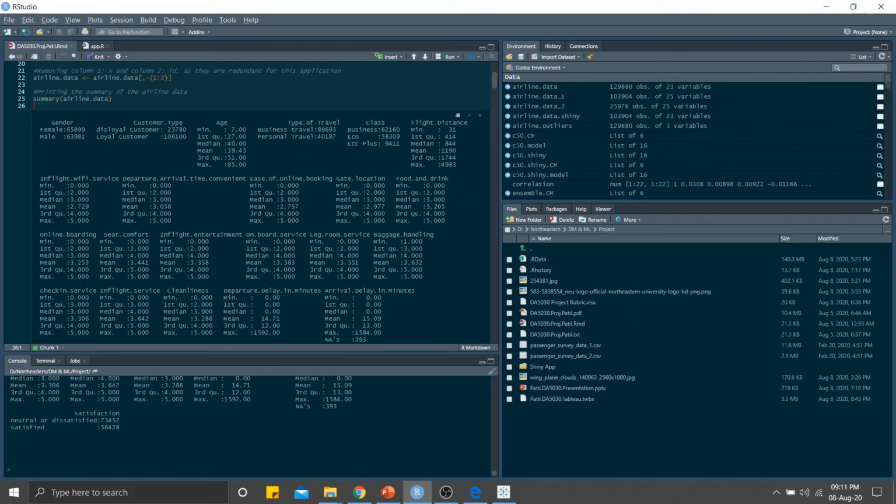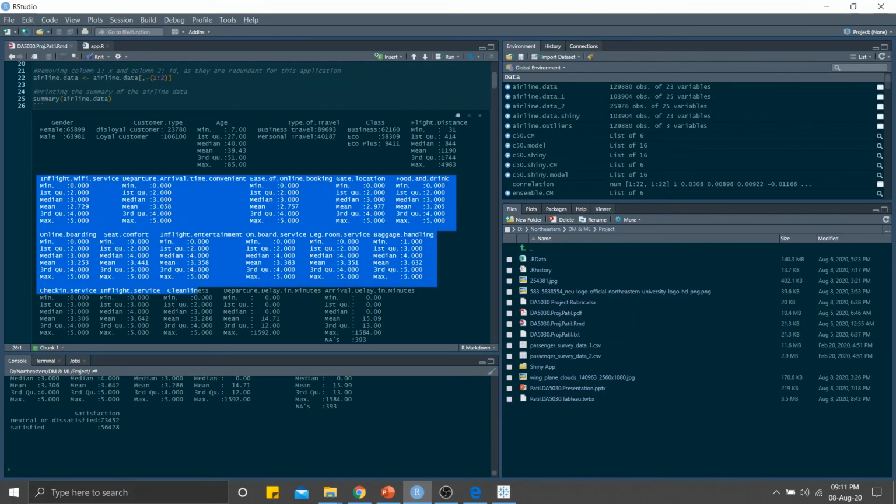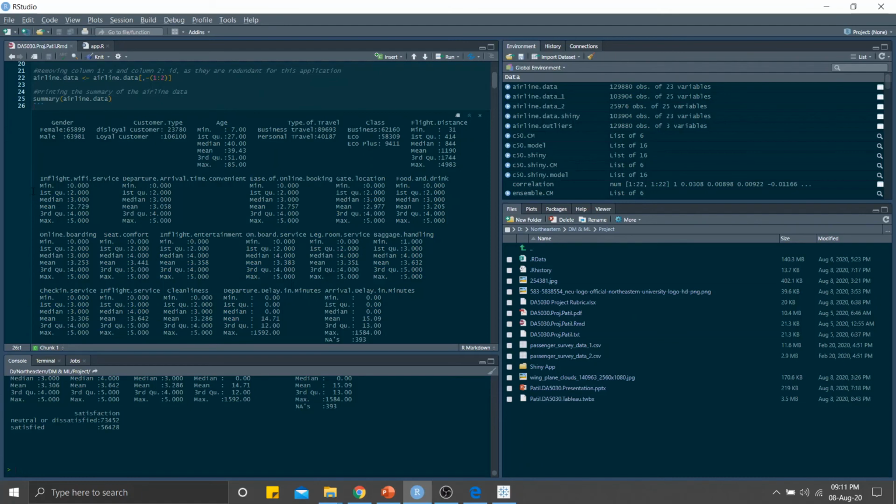The class of travel is business, economy or economy plus, and there is the flight distance, which has a minimum distance of 31 and maximum of 4000. And then there are the in-flight Wi-Fi service up to the cleanliness, which are mainly ratings from minimum of 0 to maximum rating of 5.